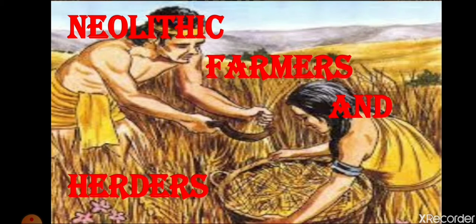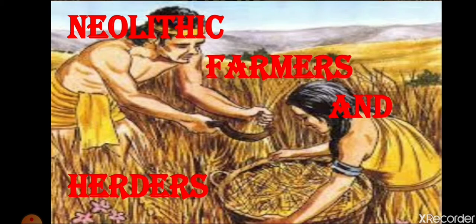Hello, dear students, and welcome back to the second part of the third chapter of history, Neolithic farmers and herders. In the previous part, we learned about the Neolithic age and the major progress that took place in it. We have seen how early humans became food producers from hunters and gatherers. We have also seen that farming gradually expanded throughout the subcontinent, or we can say throughout the world. Next, we saw the invention of the wheel.